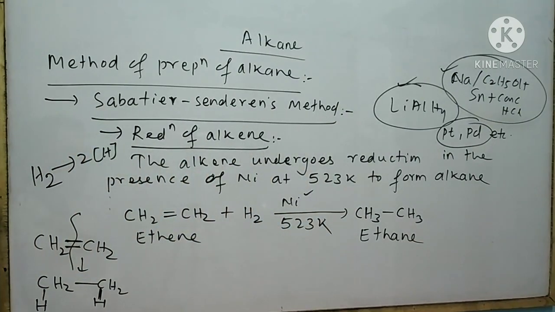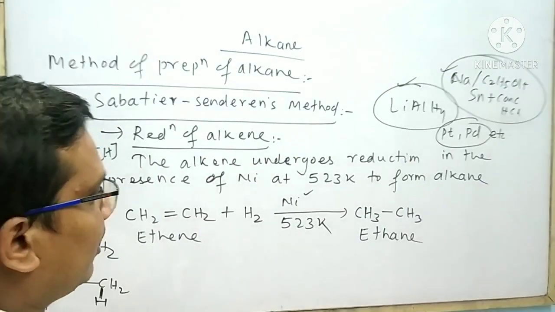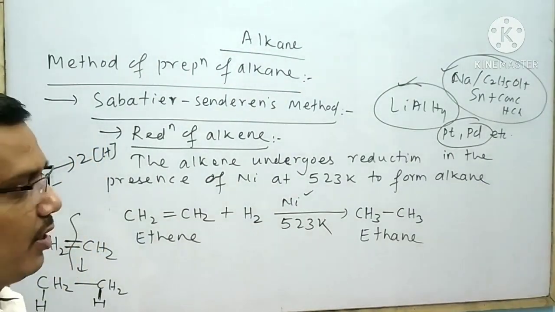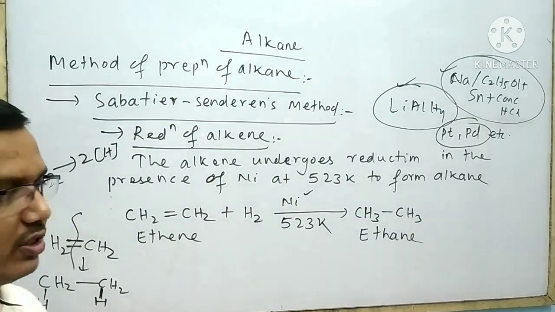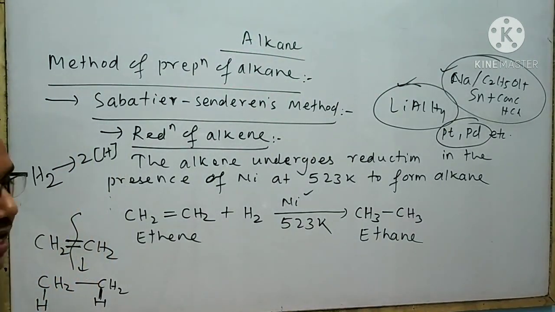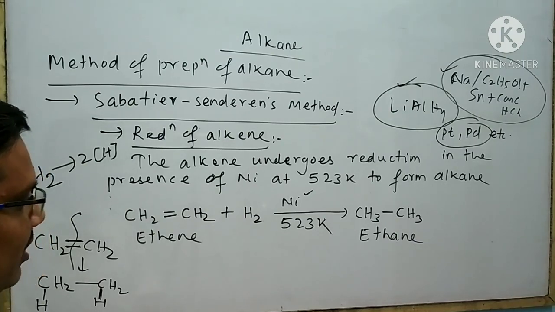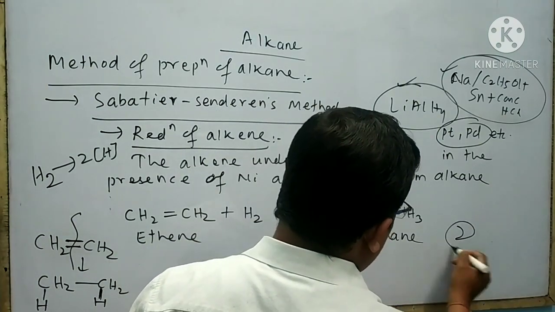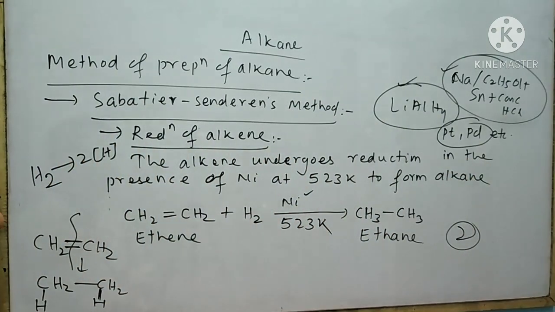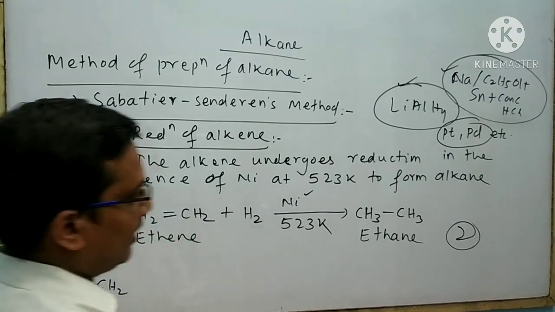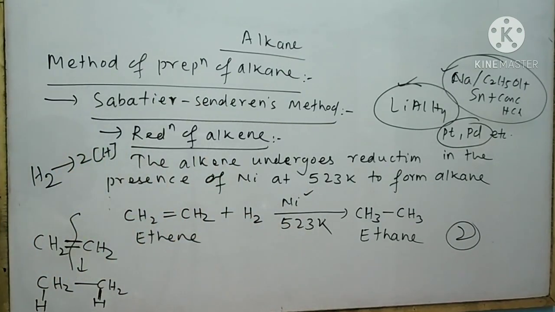Remember some important points regarding organic reactions from the point of view of the exam. In the exam, a question will ask what happens when ethene undergoes reduction in the presence of nickel at 523 Kelvin. Suppose this question carries 2 marks. Then 1 mark is given to the statement and another 1 mark to the reaction. It is bound to write the names of the reactant and product for an organic reaction, otherwise half mark will be reduced.